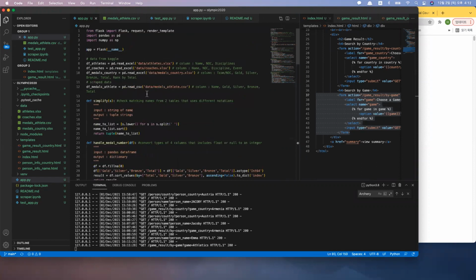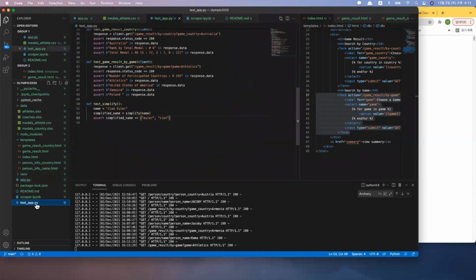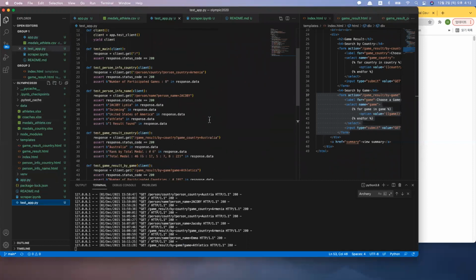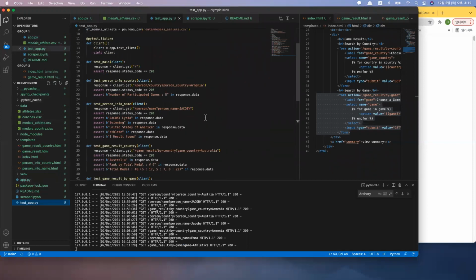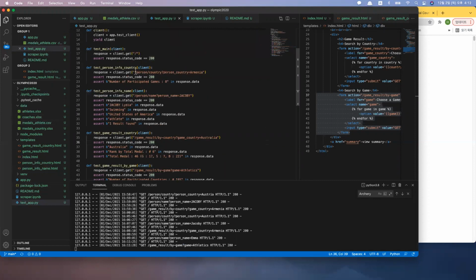That's a brief introduction to the main app.py file. And I also made a unit test for each get method. So here I made a client, and for each get method, I made an example. Like if I call this method, the data should at least contain this.